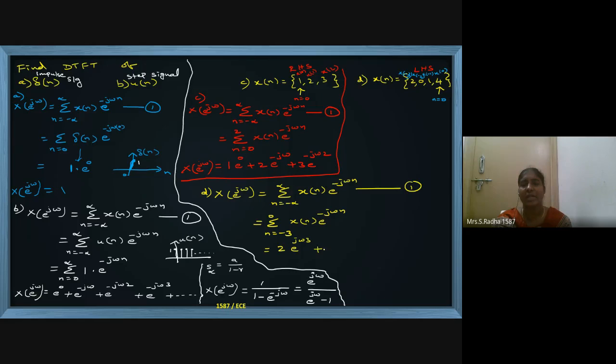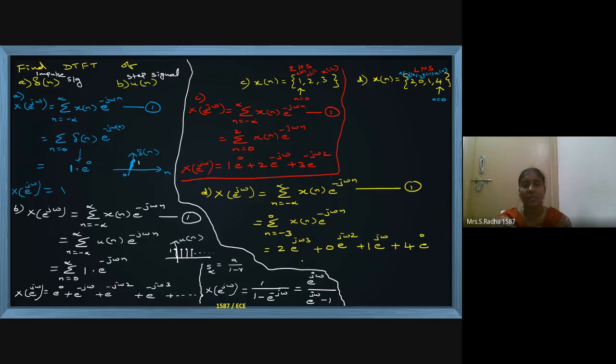If you put n value minus 2, x of minus 2 is 0, e power j omega into minus of minus will become plus. x of minus 1 value, power will become minus of minus 1 will become plus 1. And x of 0 value, and then e power 0.